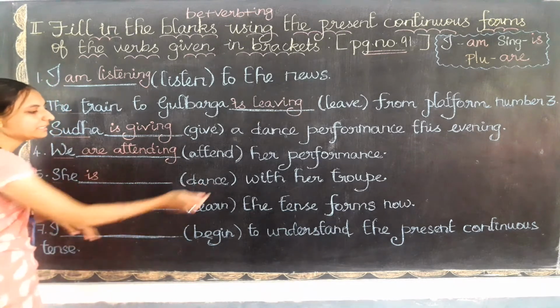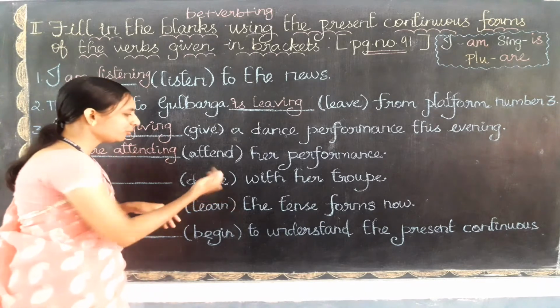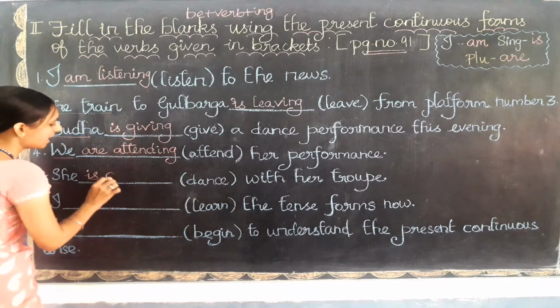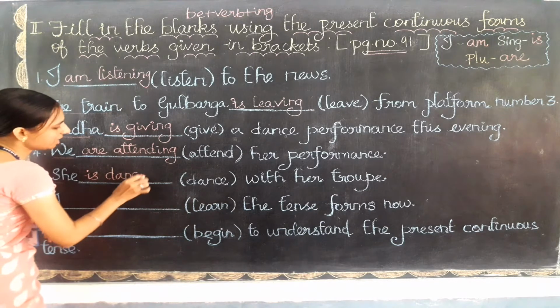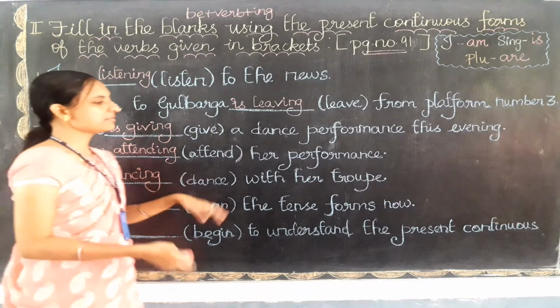So here this dance ends with e. So what do I need to do? I need to remove this e from the dance. Instead I need to add ing, dancing. Clear? She is dancing with her troop.